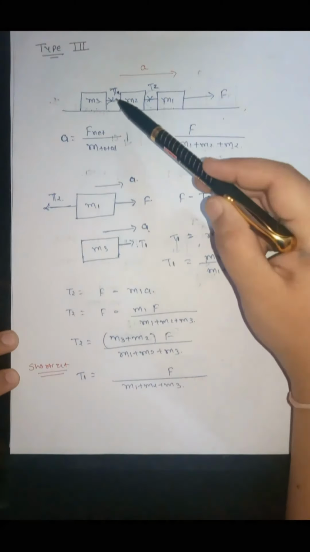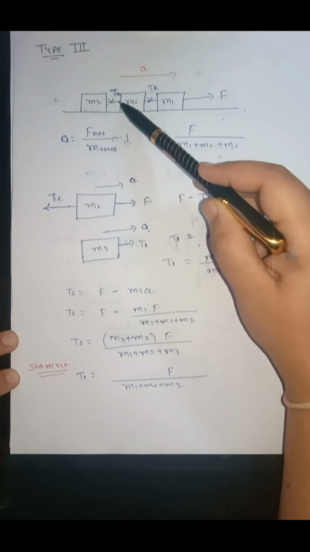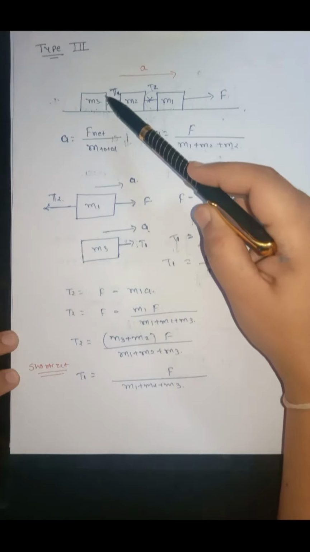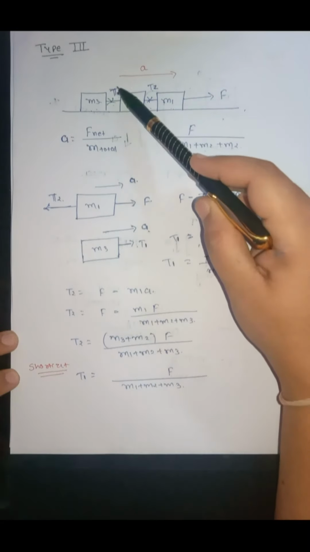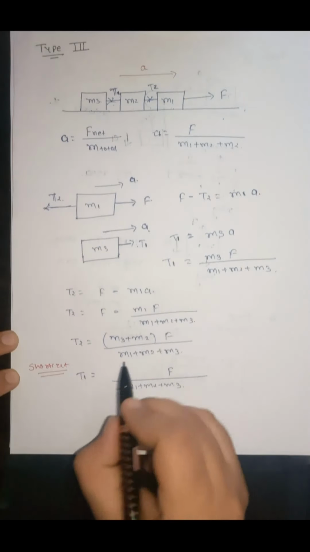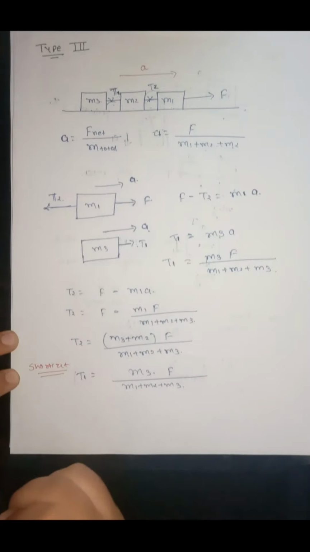Now this tension is created because with the help of this string we want to pull the mass m3. So the mass connected with tension 1 is m3. So multiply this quantity with m3. This will be tension force T1.